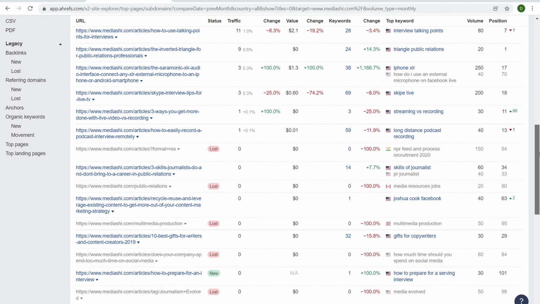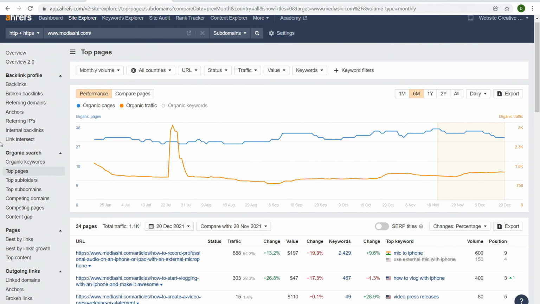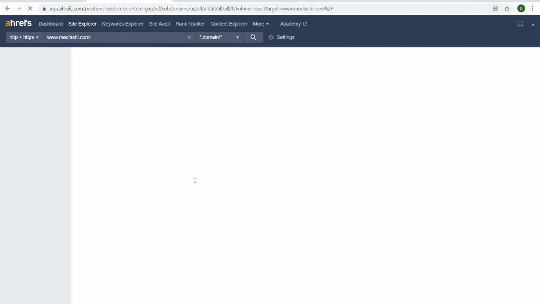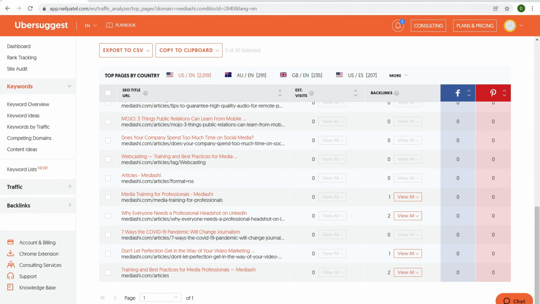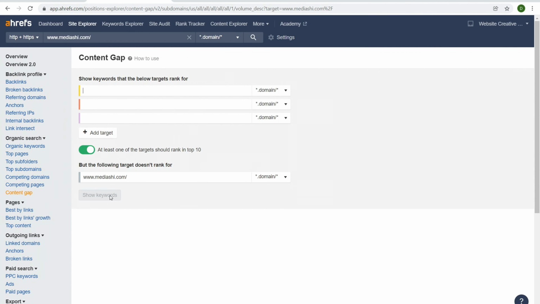That's really it for competitive keyword research. You can just jump over here: top subdomains, competing pages, content gap, really helpful, just more detailed. So for example, we click over here, content gap, and then we could put in our URL there, compare it to Mediashi, or Media, whatever it's pronounced. And then that gives us ideas about content that's on this website that should be on our own website. Again, the two tools are good, but just Ahrefs is a little bit more detailed.